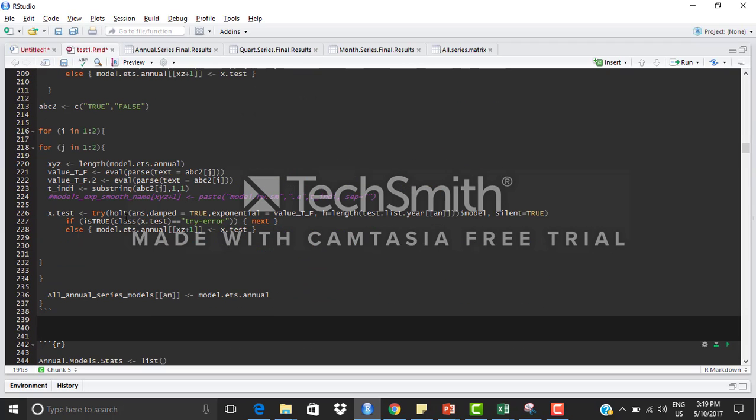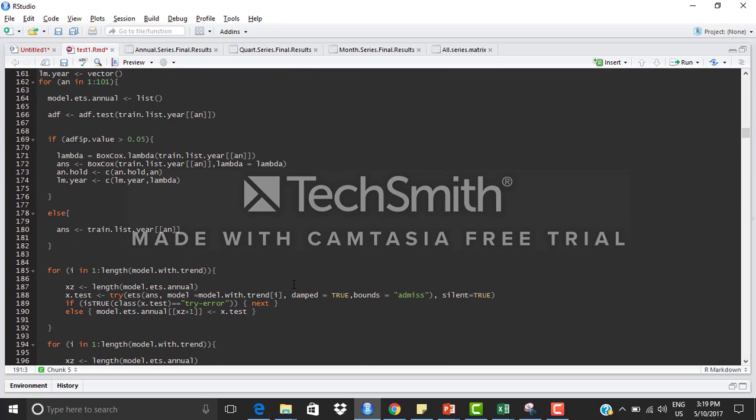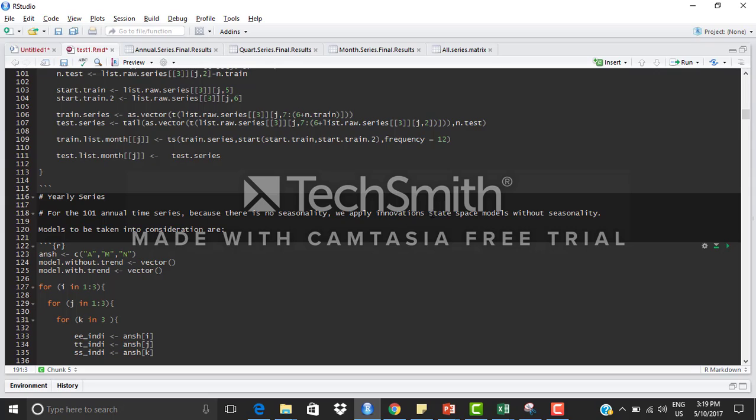Then coming to the Holt one, I've put the try function in it so that if any error occurs, it doesn't affect the loop for the model fitting or the forbidden combinations. Since this was for the annual series, we can see that the state space models are without seasonality, because we can neglect the seasonality factor for annual time series.